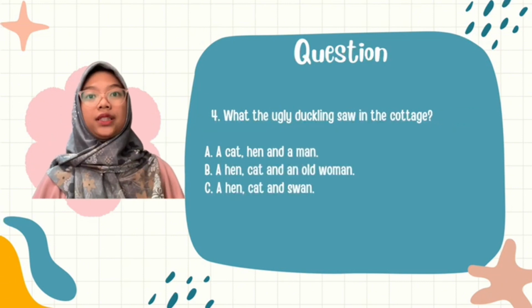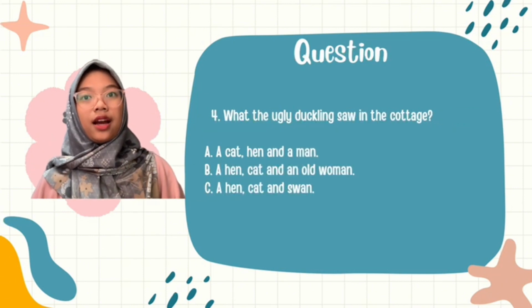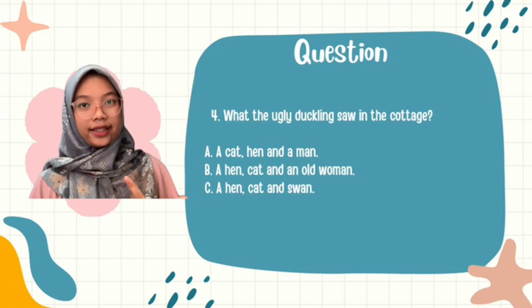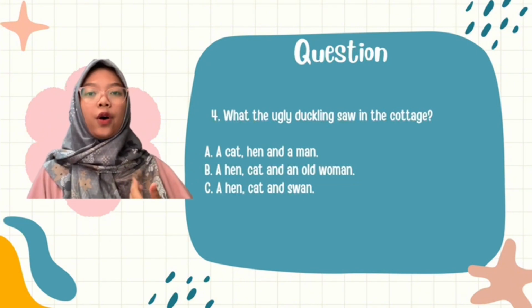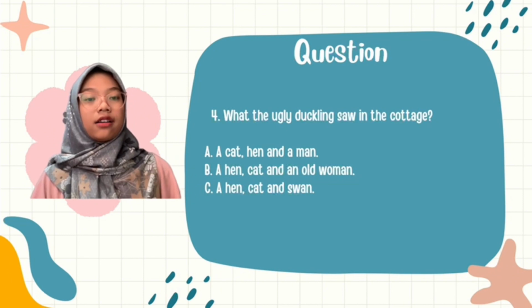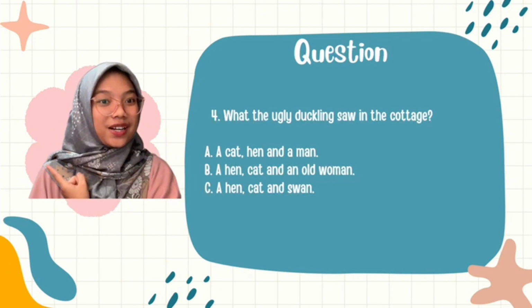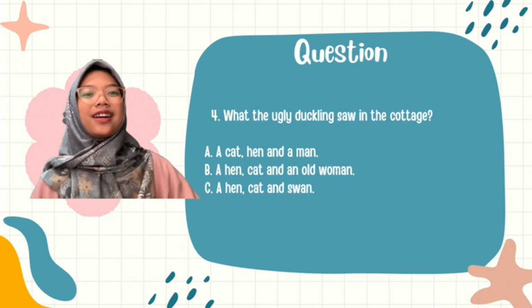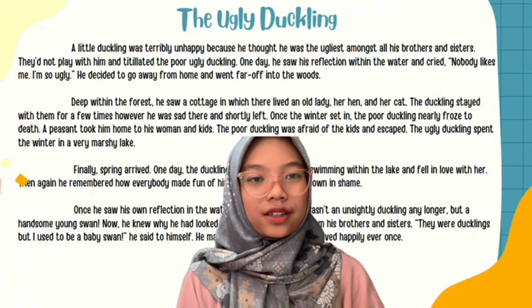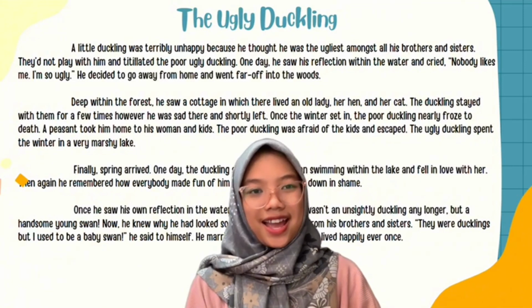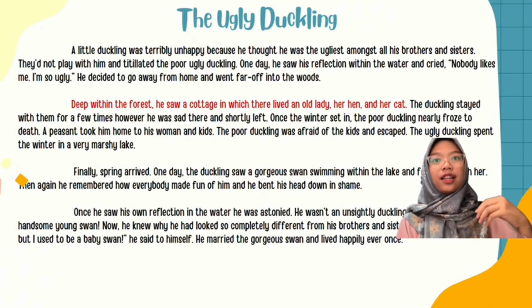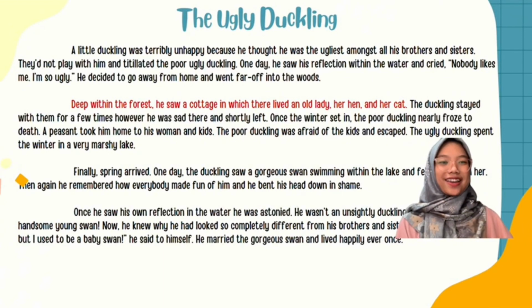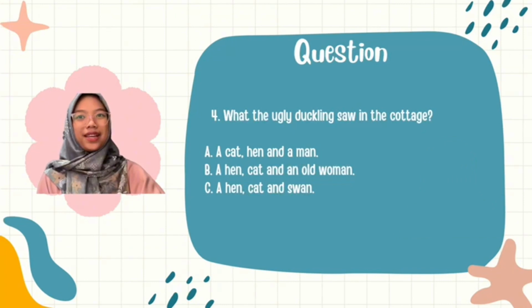Number 4. What did the ugly duckling see in the cottage? A, a cat, hen, and a man; B, a hen, cat, and an old woman; C, a hen, cat, and swan. What is the answer? Yes. Let's read our narrative text. I use the scanning method again to search for specific information, and the answer is in the first sentence. Deep within the forest, he saw a cottage in which there lived an old lady, her hen, and her cat. So the answer is B. A hen, cat, and an old woman.